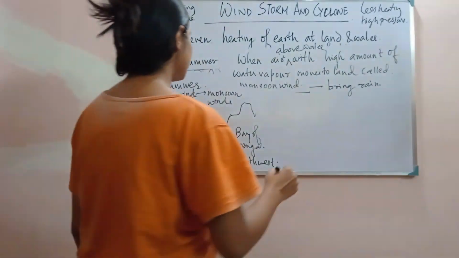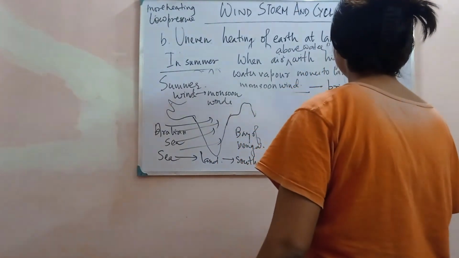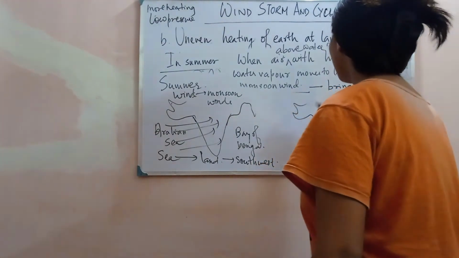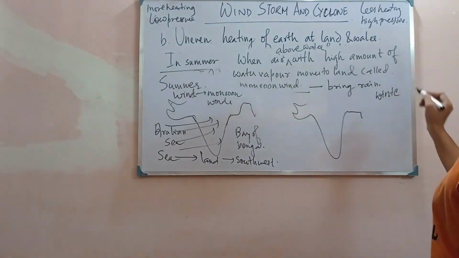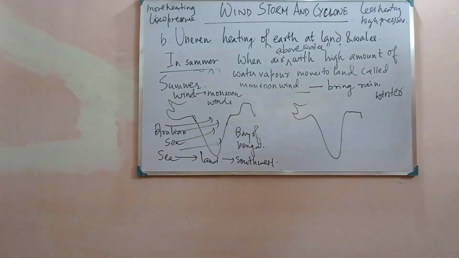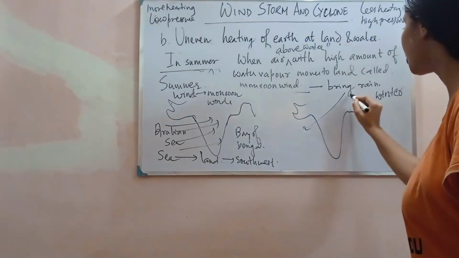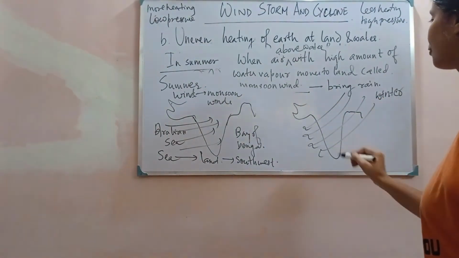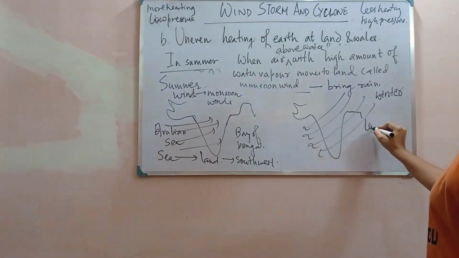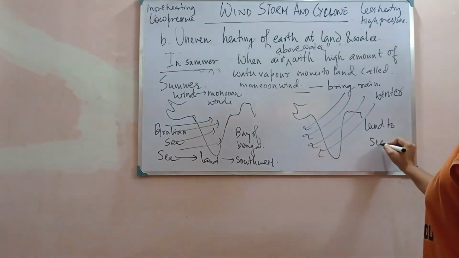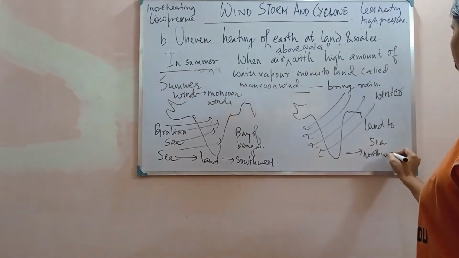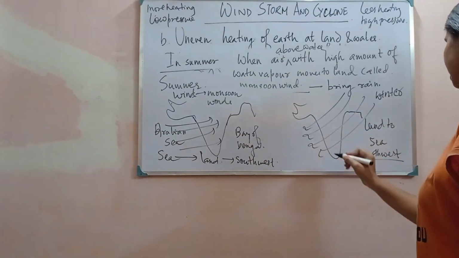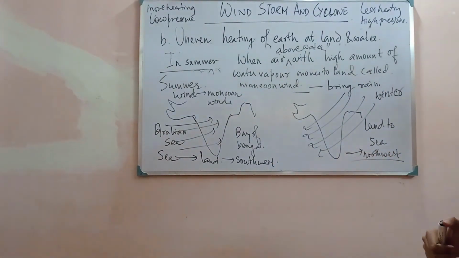But what happens during winter season? In winter season, the wind directions are opposite. The wind flows from land to sea, and the direction of wind is northwest.